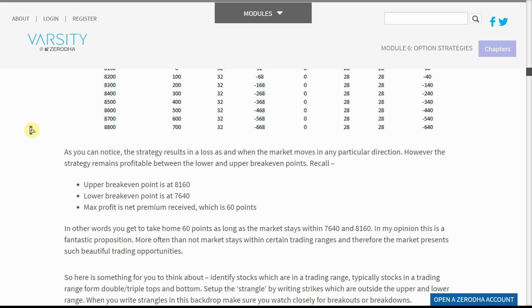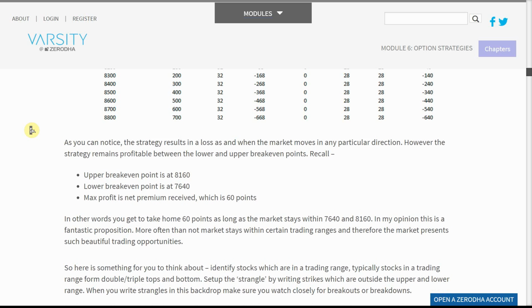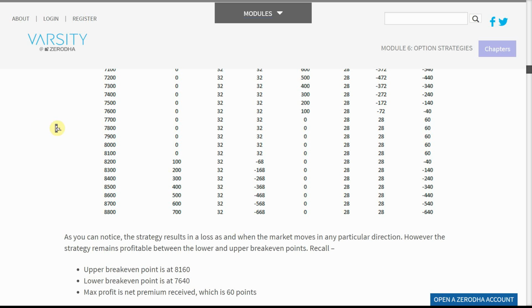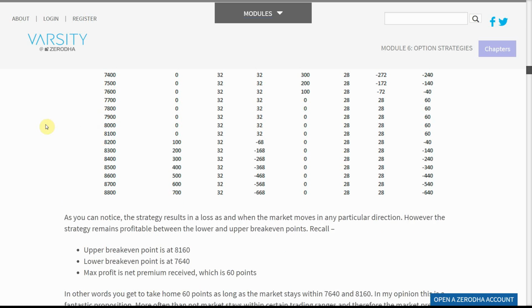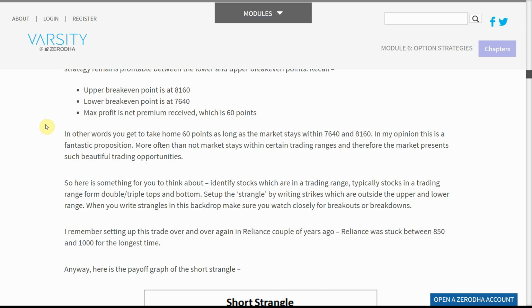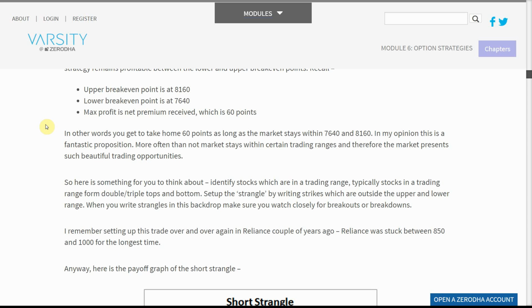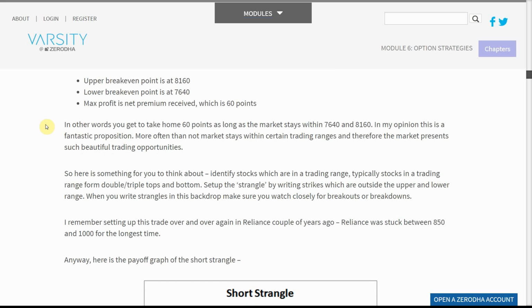Recall, upper break-even point is at 8,160. Lower break-even point is at 7,640. Max profit is net premium received, which is 60 points. In other words, you get to take home 60 points as long as the market stays within 7,640 and 8,160. In my opinion, this is a fantastic proposition. More often than not, market stays within certain trading ranges and therefore the market presents such beautiful trading opportunities.